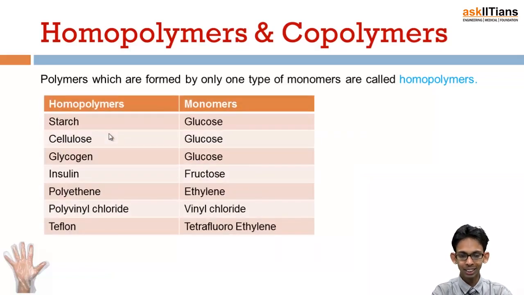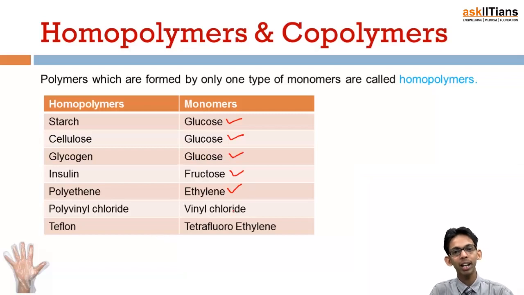Other examples are starch. We know starch is formed by a combination of glucose molecules. Similarly, cellulose also consists of glucose. Glycogen is also a polymer of glucose. Insulin is a polymer of fructose. Polyethylene, we just discussed, is formed by a combination of ethylene molecules, so it is also a homopolymer.